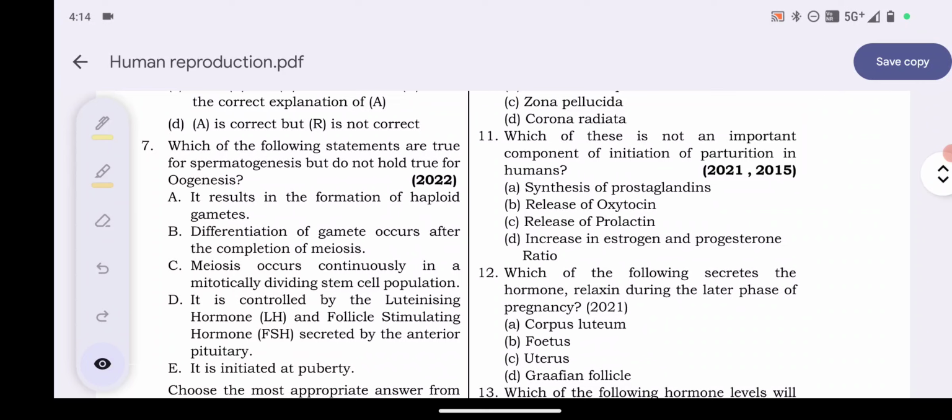It result in the formation of haploid gametes. अब दोनों gametes तो haploid होते हैं, तो ये गलत हो जाएगा. Differentiation of gametes occur after the completion of meiosis. Obviously meiosis के बाद different gametes start हो जाते हैं दोनों में, चाहे spermatogenesis हो या oogenesis हो. तो ये spermatogenesis के लिए true है, but oogenesis के लिए false है. B वाला ऑप्शन. gametes अलग अलग हो जाते हैं, सेम नहीं होता.